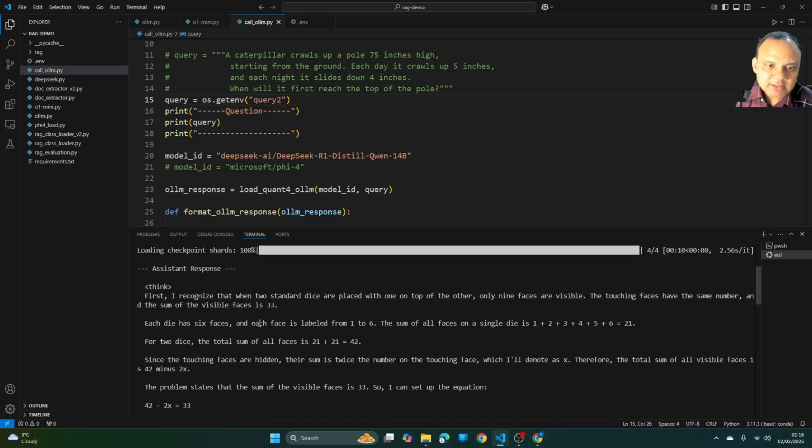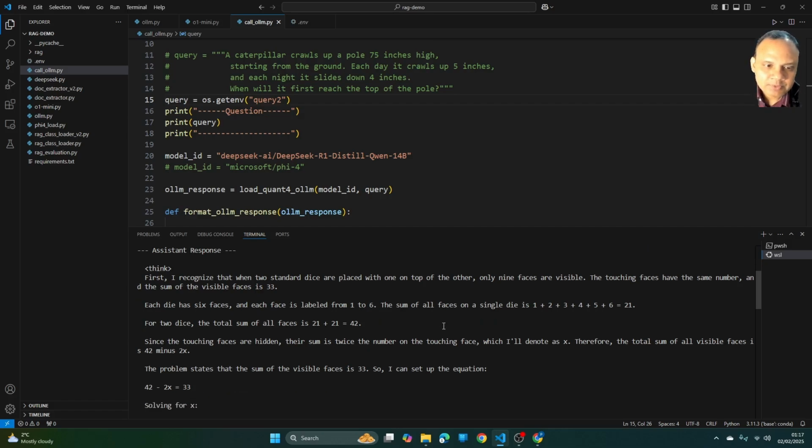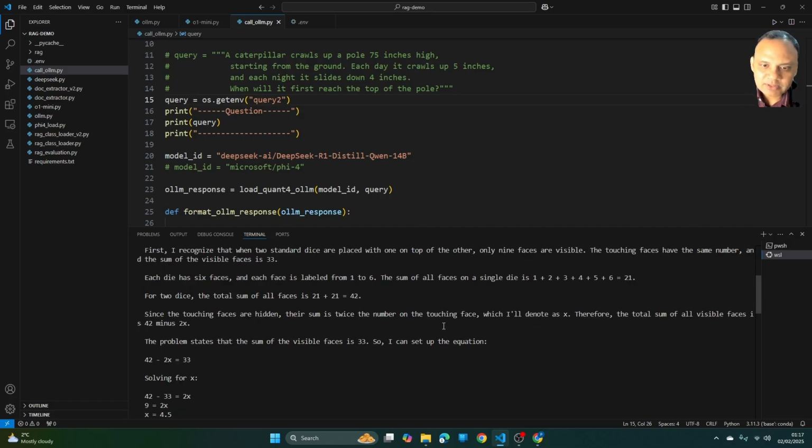So first I recognize that when two standard dice are placed with one on top of the other, only 9 faces are visible. The touching faces have the same number and the sum of the visible faces is 33. Each die has 6 faces, each labeled from 1 to 6, and the sum of all the faces on a single die is 21. For two dice it is 42. Since the touching faces are hidden, the sum is twice the number on the touching face, which I'll denote as x. Therefore, the total sum of all visible faces is 42 minus 2x.